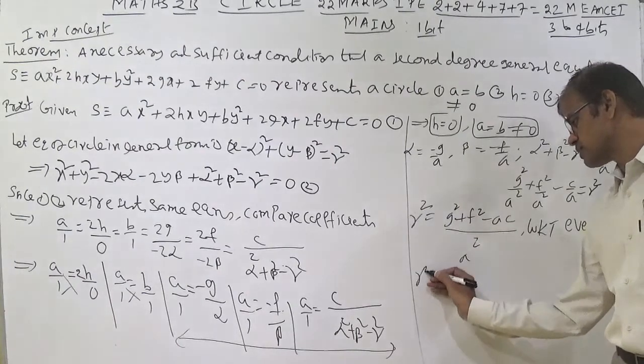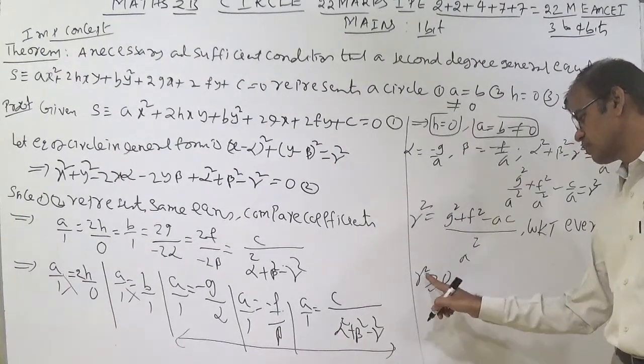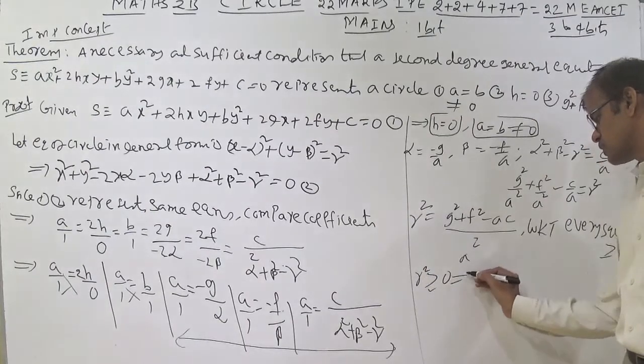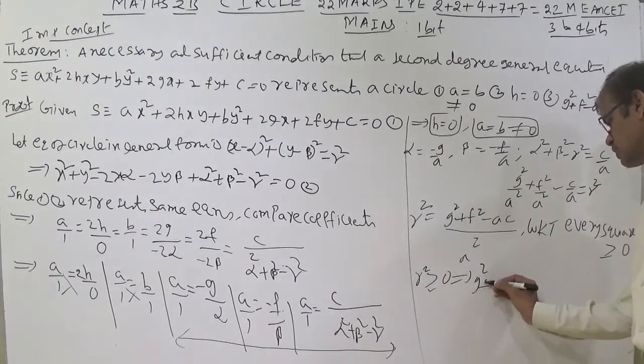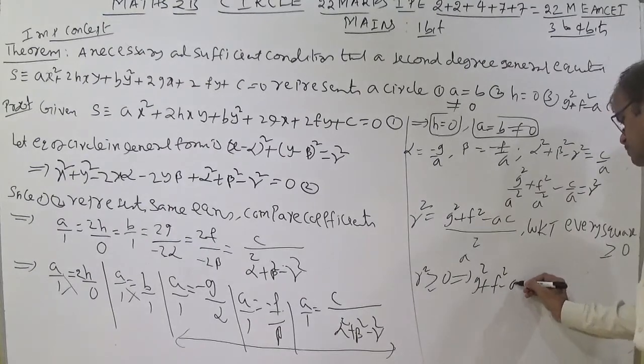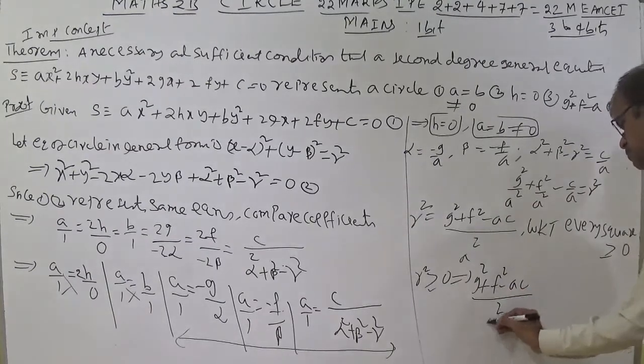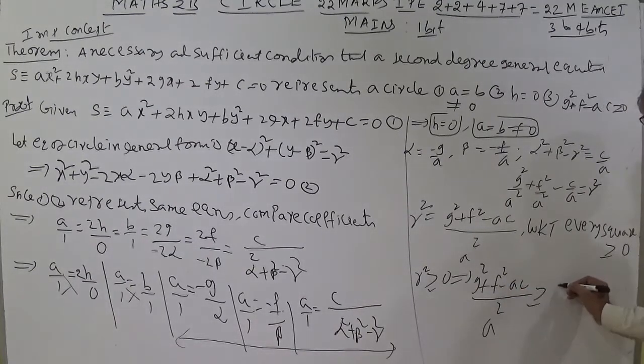So that implies r square is greater than or equal to 0 here. What is meant by r square here? g square plus f square minus ac by a square, greater than or equal to 0. Therefore, you can write here g square plus f square minus ac greater than or equal to 0. This is the third condition.